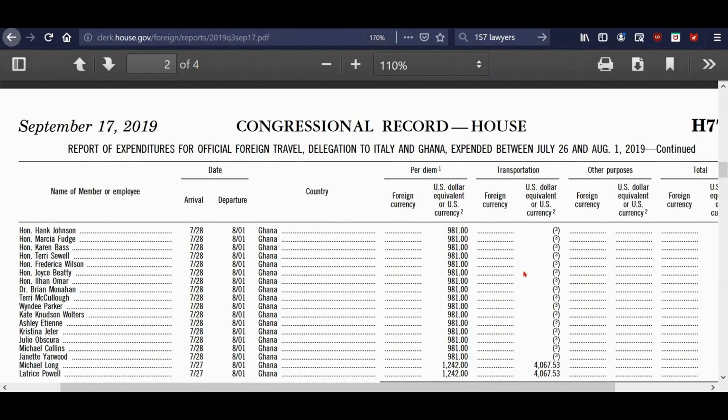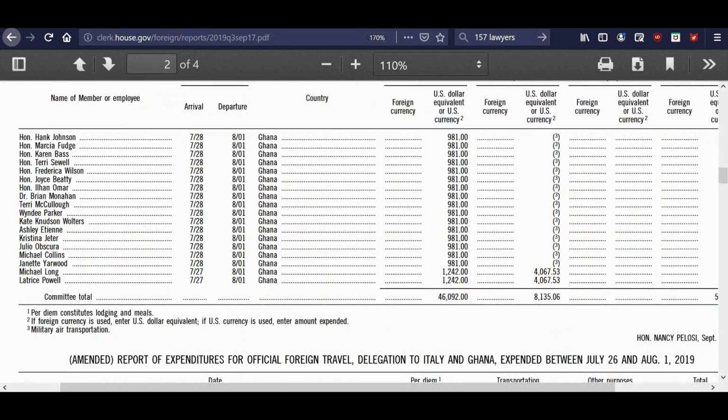So what were they doing? Why were they going? This is the thing. These Democrats seem to be doing an awful lot of traveling to different countries, these big groups of them. Why? What are they doing? Why are the Republicans not doing any of this? If this is really necessary to their job, why don't we see the Republicans having similar expenditures? Nobody on this list is Republican. Nobody in this entire quarter's worth of documentation of expenditures.